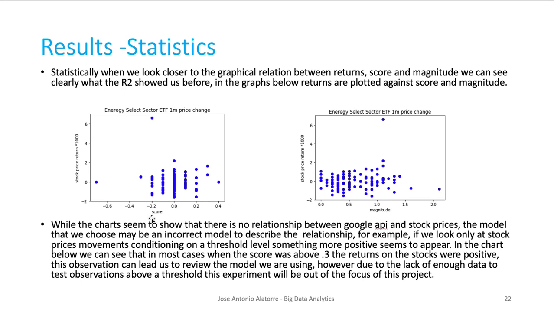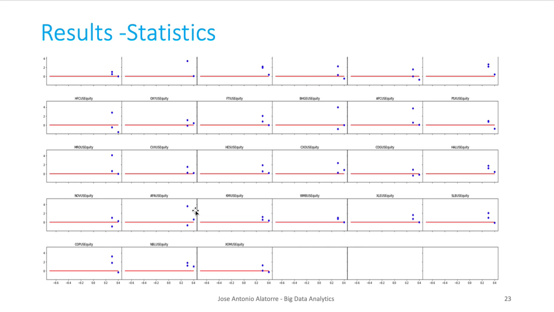So what I did is to think, maybe news that is not as positive or negative has no impact on the stock prices, but maybe news that is really positive or really negative has an impact on the stock prices. So let's look at what we get if we put in a threshold. I just used an arbitrary threshold of 0.3, and let's see what happens with stock returns. When I use a threshold of 0.3, I can see that most of the returns were actually positive.